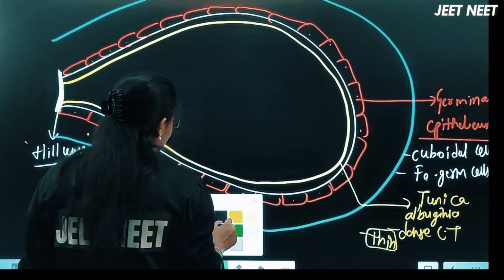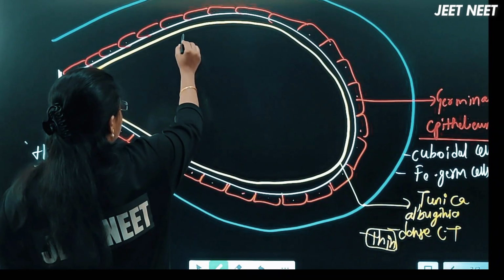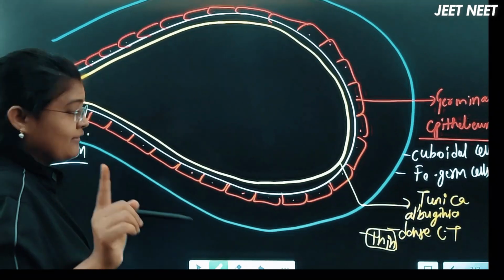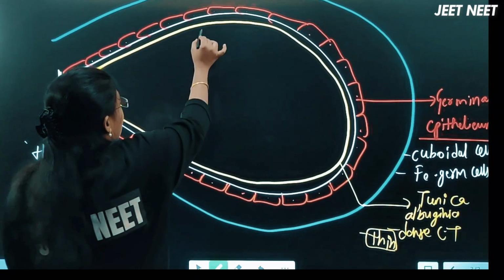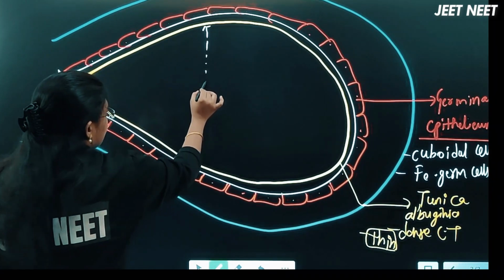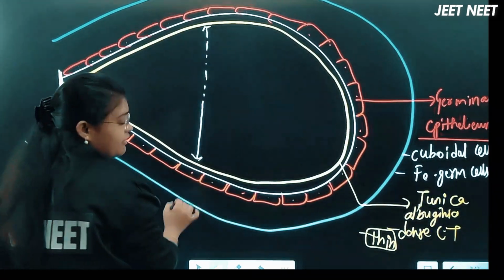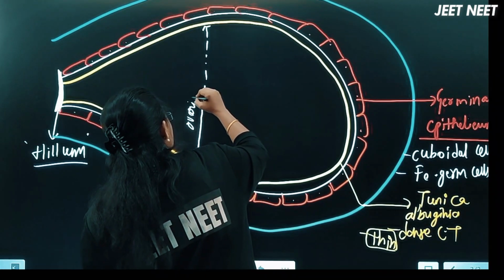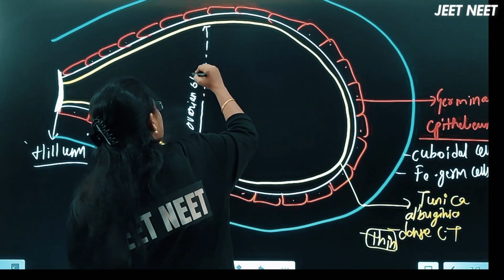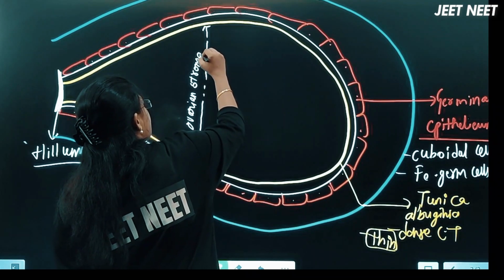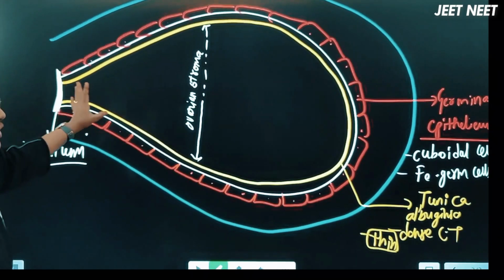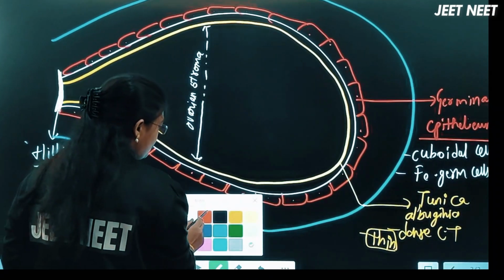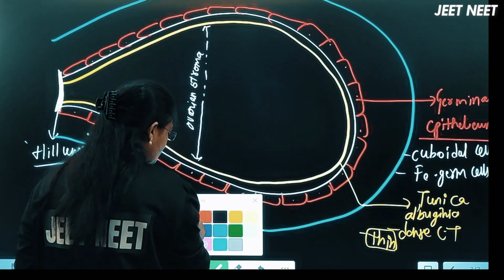Now inside that, whatever space is present, remember here you will get confused. NCERT lines: the total space present inside the ovary we call the ovarian stroma. It contains the ovarian fluid. This ovarian stroma is again divided into two parts.